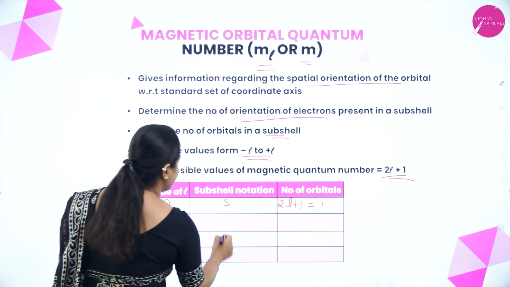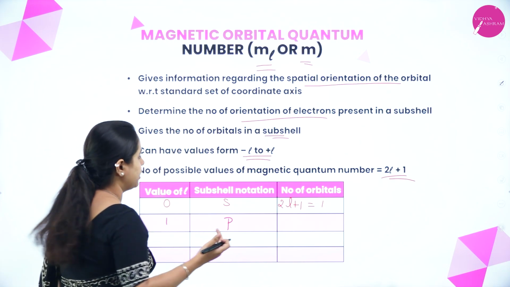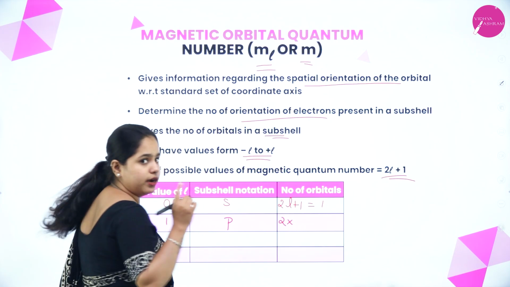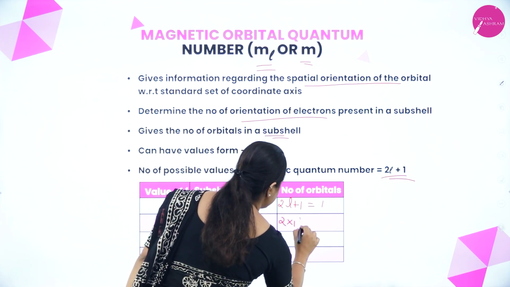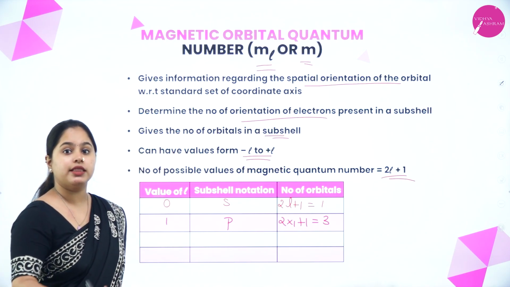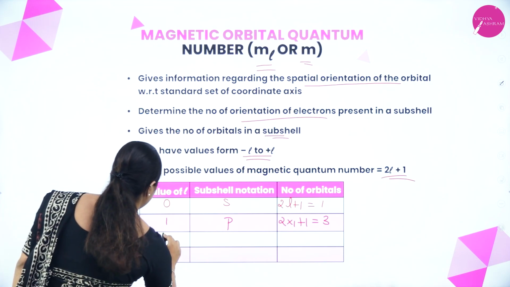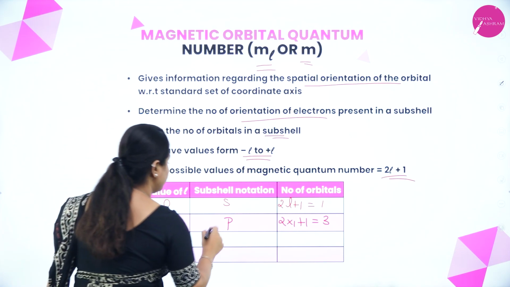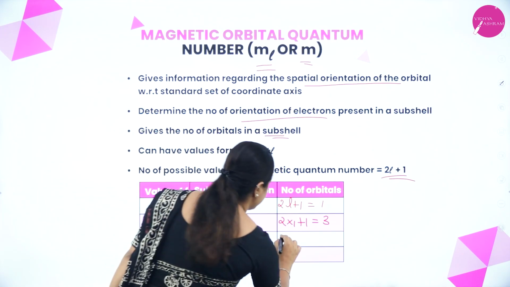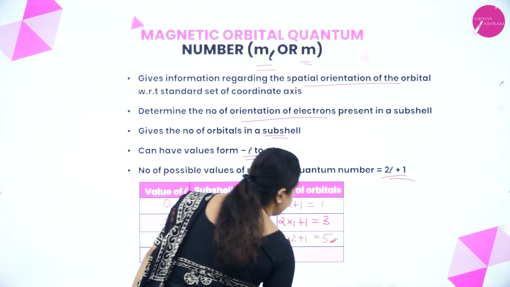Now, moving on to value of L is equal to 1. 1 means the subshell notation is P. So, that is P subshell, right? The number of orbitals is 2 into 1 plus 1. So, that will give you 3. That means in P subshell, there are 3 orbitals present. Clear? Now, moving on to 2. When L is equal to 2, that is D, right? Inside D subshell, 2 into 2 plus 1, there will be a total of 5 orbitals.